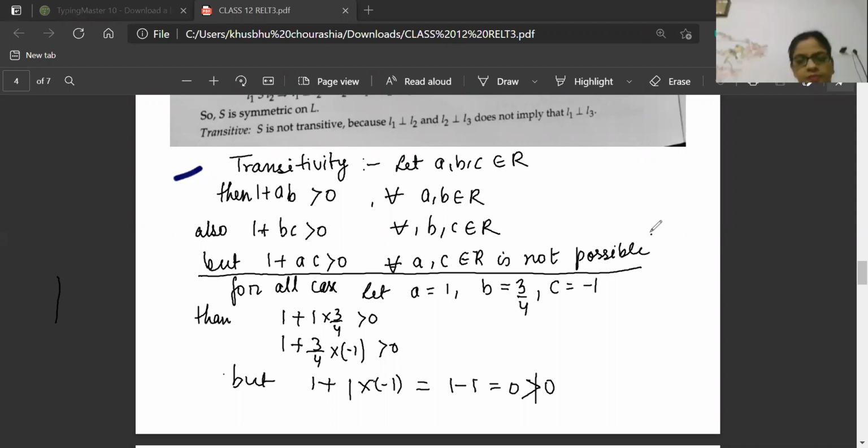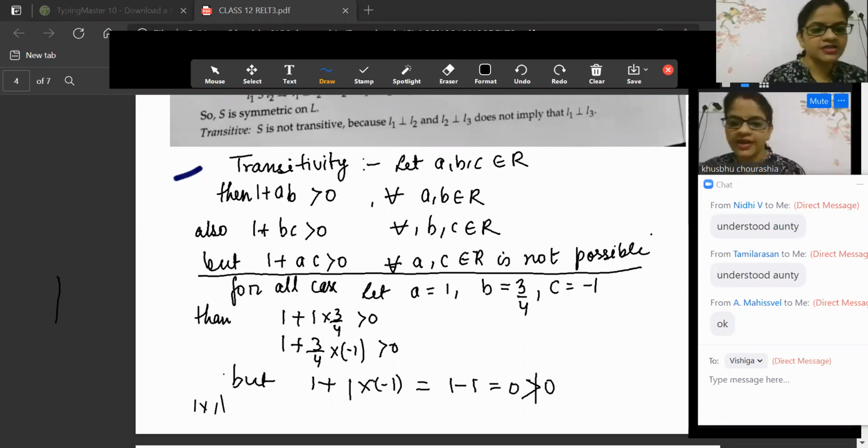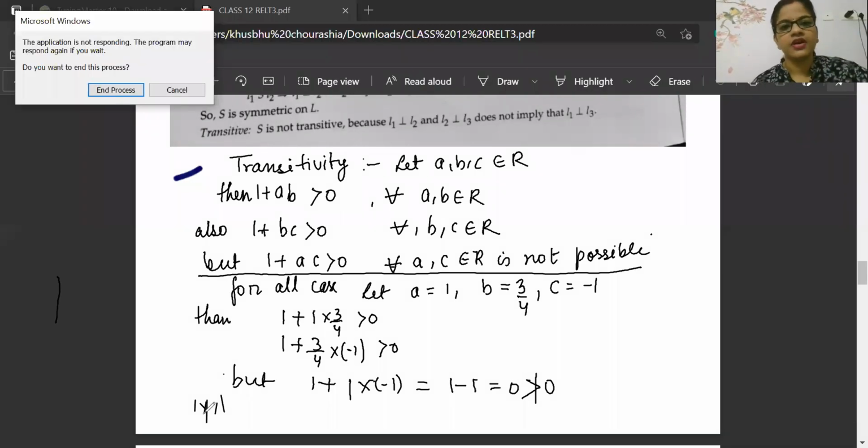Okay, so I hope everybody understood what you have to do. So therefore what we are going to continue and write now: therefore ab belongs to R, so what condition will we say? Okay, fine. So therefore, ab will be belonging to R, bc will be belonging to R, but ac need not be belonging to R. Okay, and hence it is not transitive.